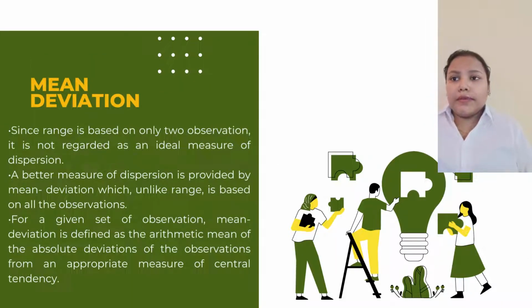What is mean deviation? Since range is based on only two observations, it is not regarded as an ideal measure of dispersion. A better measure of dispersion is provided by mean deviation, which, unlike range, is based on all the observations. For a given set of observations, mean deviation is defined as the arithmetic mean of the absolute deviations of the observations from an appropriate measure of central tendency.